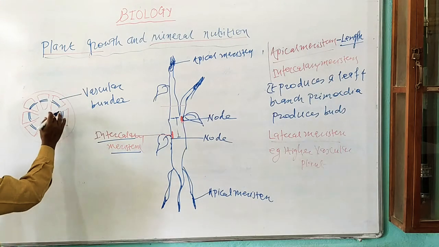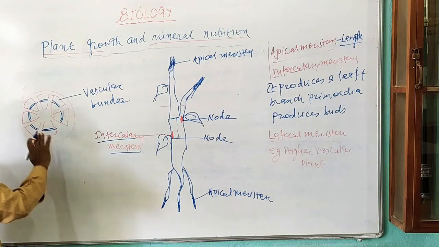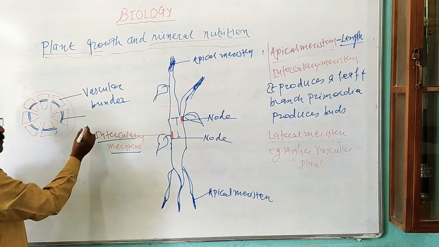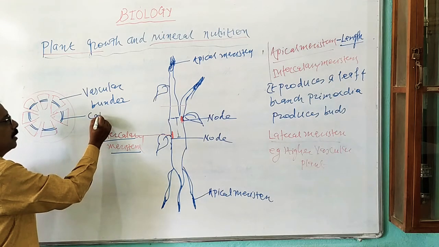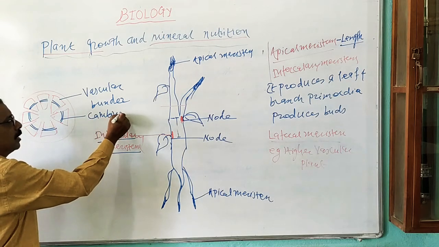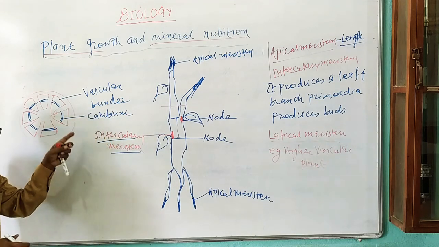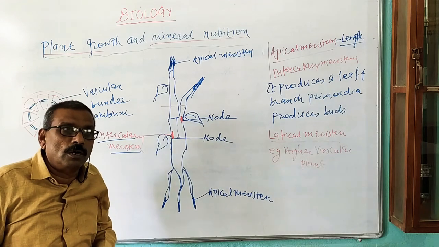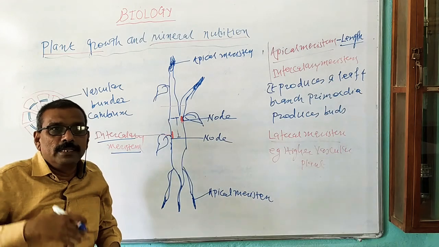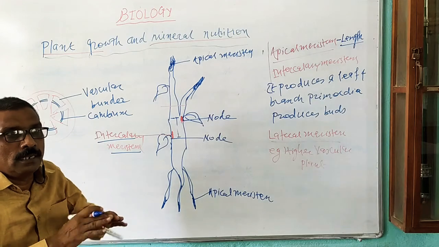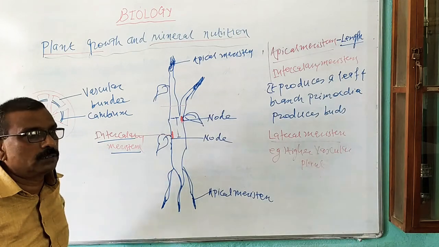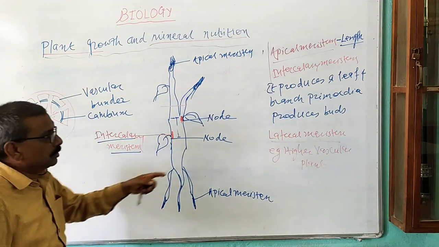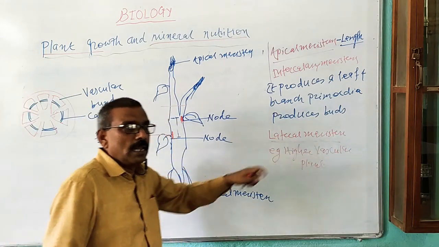Now this vascular bundle consists of vascular tissue, that is xylem and phloem, and in between the xylem and phloem there is the presence of meristematic tissue. That one is known as a cambium, and that cambium helps in increasing girth of the stem or girth of the root or branches by adding new cells on both sides, and that meristem is known as lateral meristem.